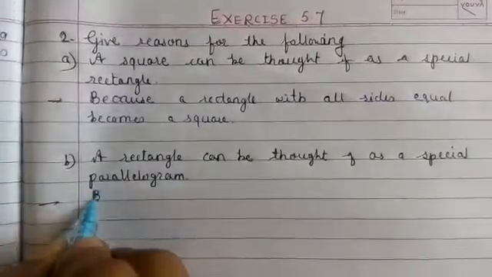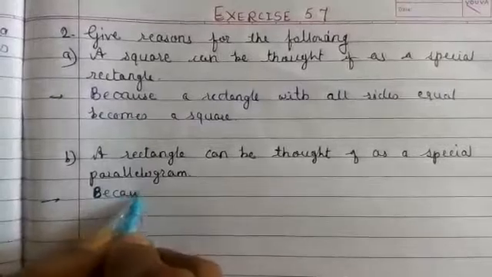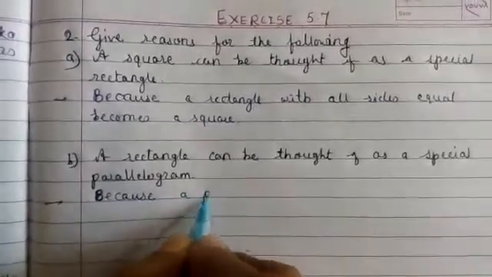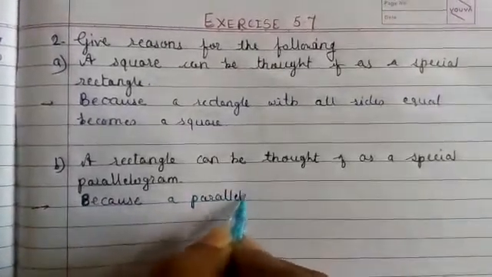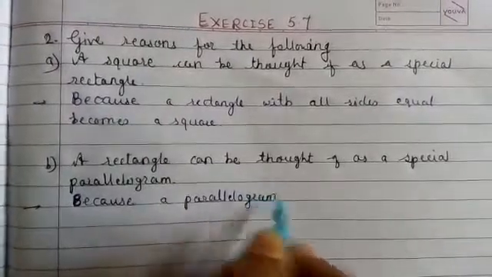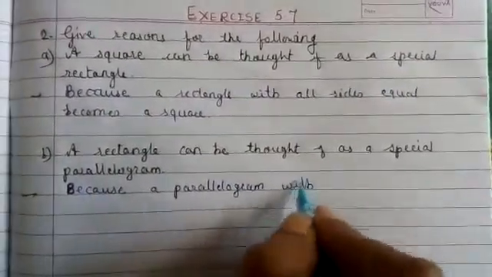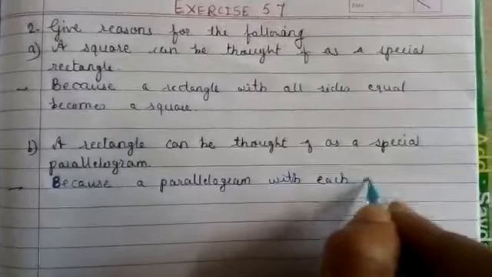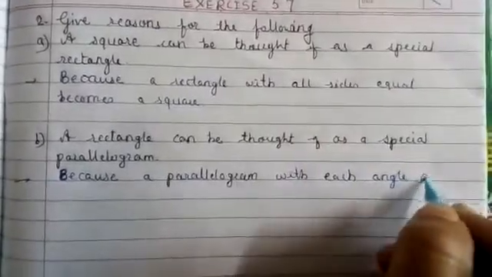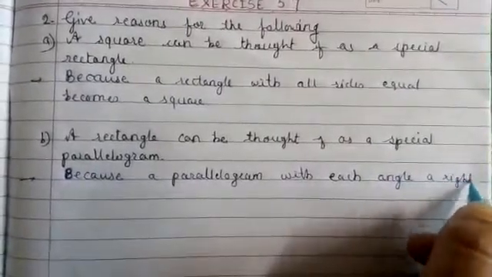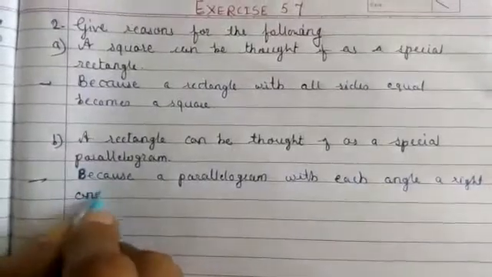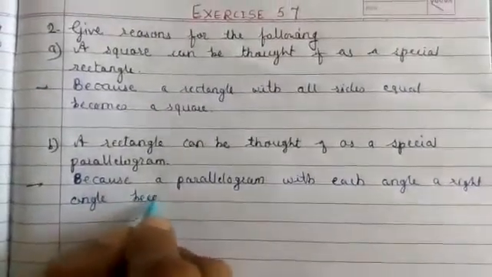So the answer is because a parallelogram with each angle a right angle becomes a rectangle.